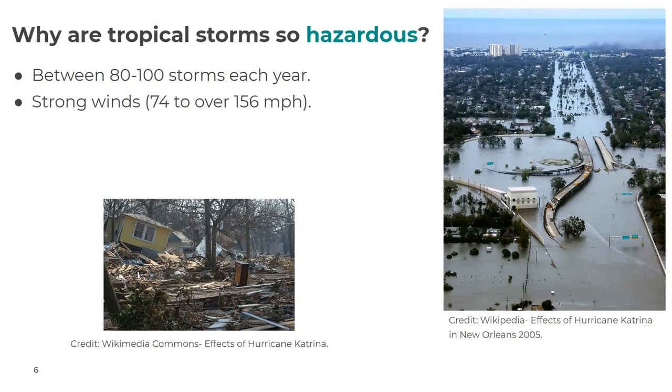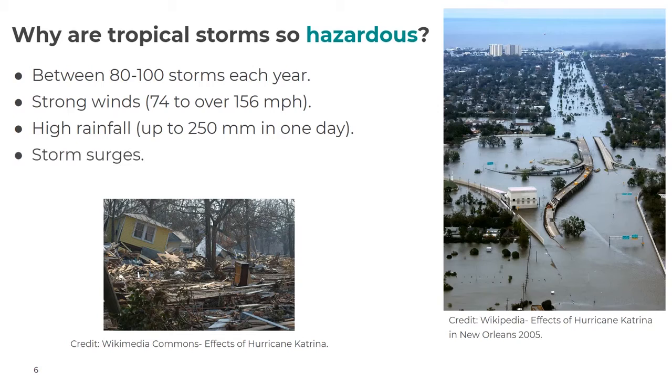They're incredibly dangerous or hazardous because of their strong winds, between 74 to over 156 miles an hour. And if any wind speeds exceed 156 miles an hour, we call those storms Category 5 storms. The other hazard, the other danger posed by tropical storms is their high level of rainfall, so up to 250 millimetres in one day, sometimes more. They're also dangerous because they can cause storm surges. This is where the strong winds blow seawater towards the coastline, flooding the coast. Lastly, one reason why tropical storms are quite hazardous is they can also create tornadoes on land, adding additional pressures to the already challenging situation.